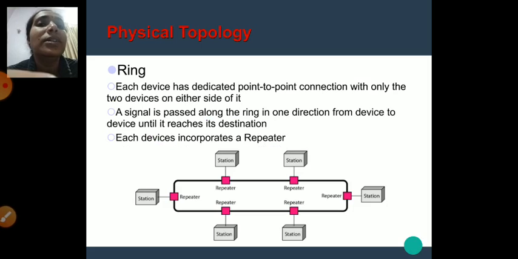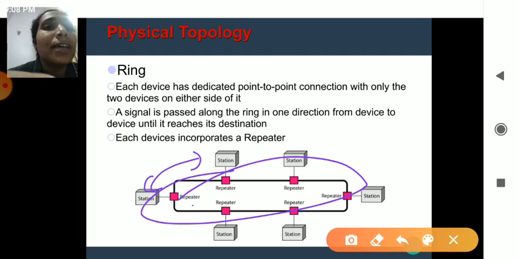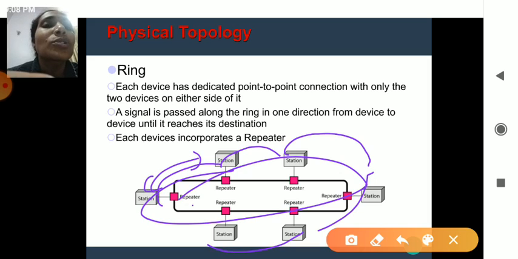In a ring topology, you can see a ring connected to dedicated systems. These are point-to-point connections, and the signal is carried from one system to another, to another, to another. Each device incorporates a repeater, which means that if any fault occurs, the signal can be repeated. For that reason, repeaters are included.